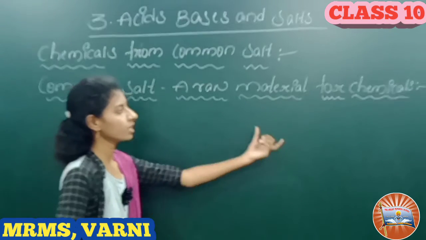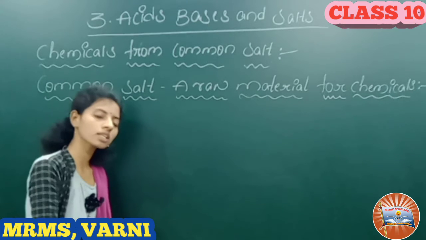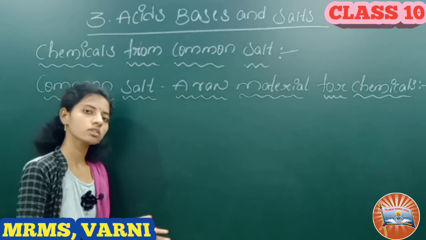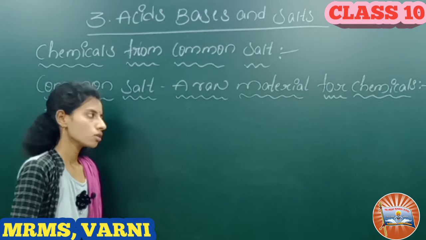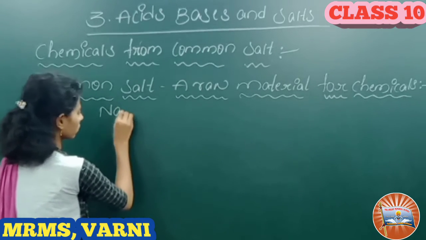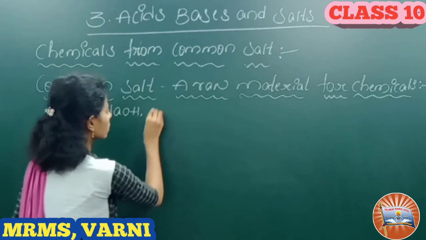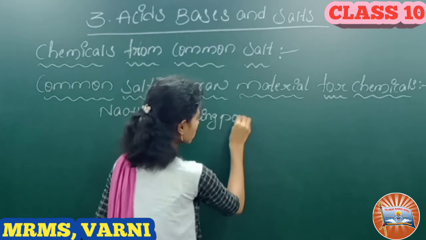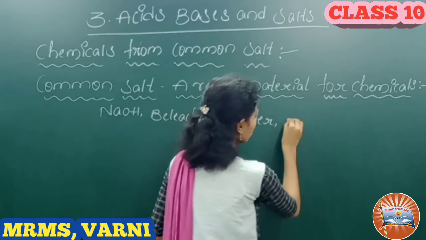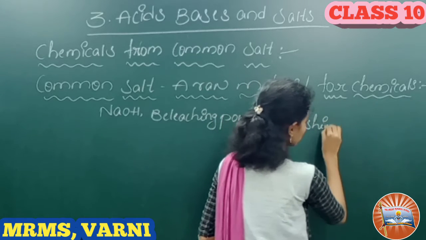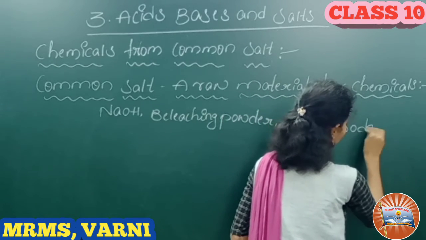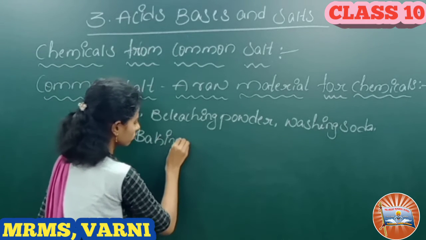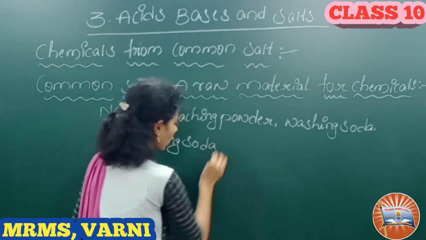Common salt, a raw material for chemicals. Common salt is an important raw material for various materials of daily use, such as sodium hydroxide, bleaching powder, which is CaOCl2, washing soda, Na2CO3, and baking soda, NaHCO3, and many more.